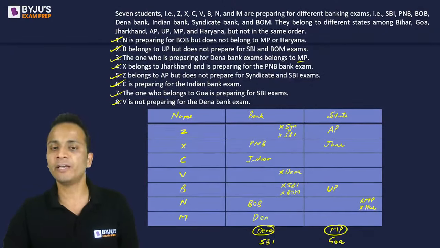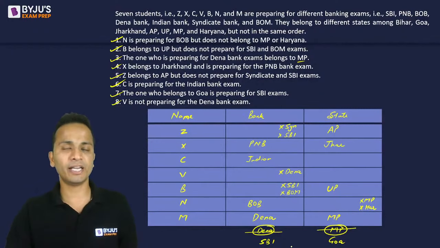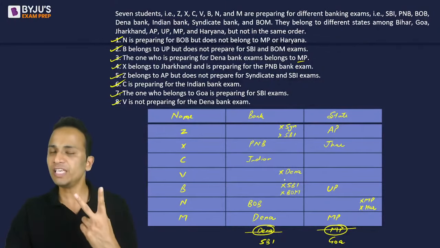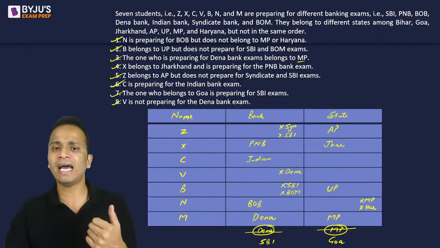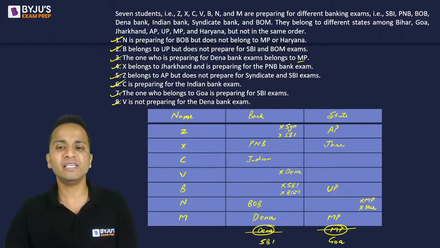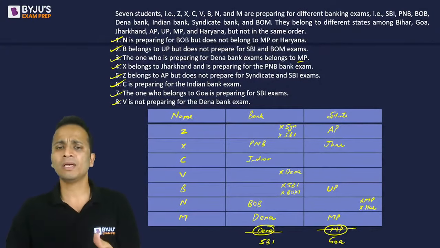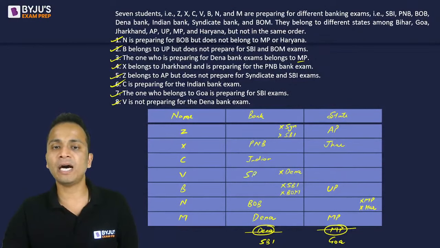So I will fill it here, Dena Bank and MP. All right. So this information is filled in the table. The same thing I'll do with SBI and Goa. So where can SBI and Goa fit? So there is one person, that is V. It can fit in V, and that's it. So only V can prepare for SBI and belong to Goa. I cannot fit it anywhere else. Okay. So let's do that. SBI and Goa. All right.